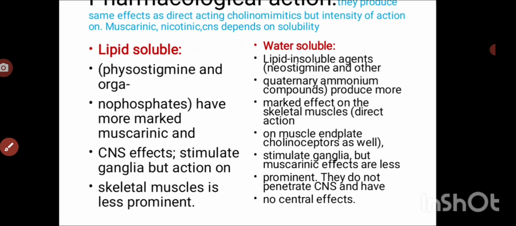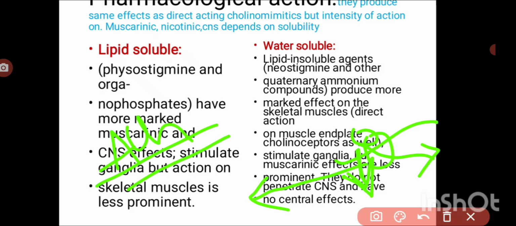Then again, they are lipid soluble and water soluble, because some have quaternary ammonium derivatives and some have tertiary ammonium derivatives. Those that are lipid soluble cross the CNS, and they cross into the eye. So that's why they have effects on the eye. Muscarinic and CNS effects are more prominent. In the case of water soluble ones, skeletal muscle effects are more prominent rather than muscarinic effects.